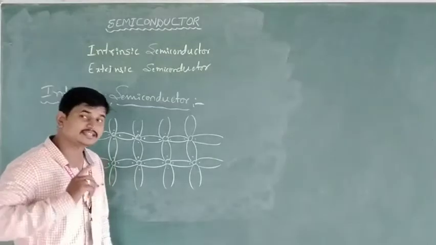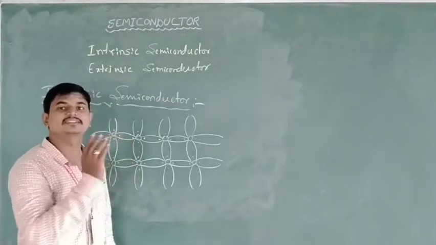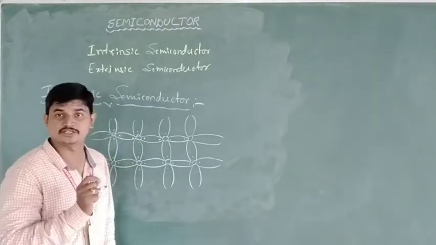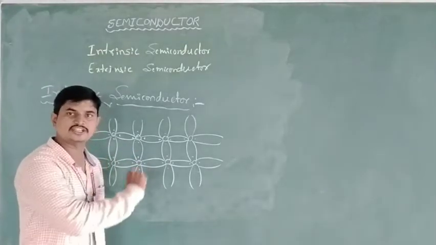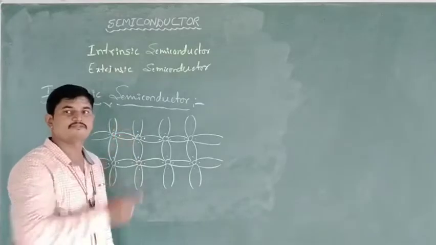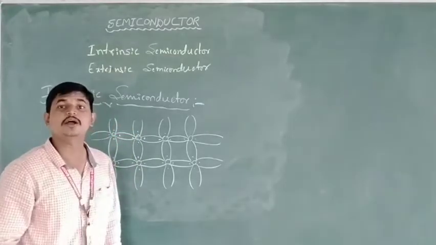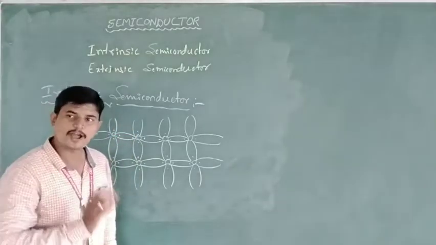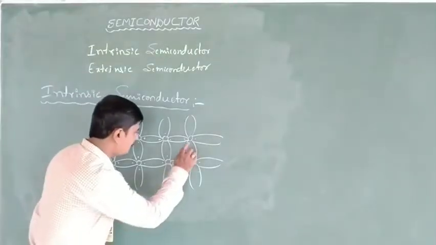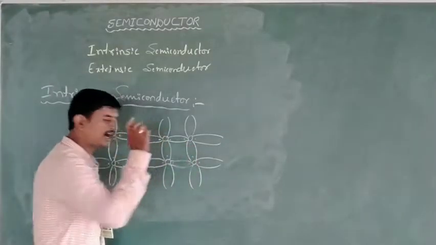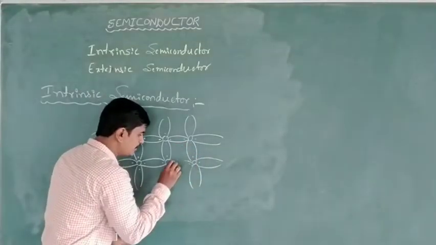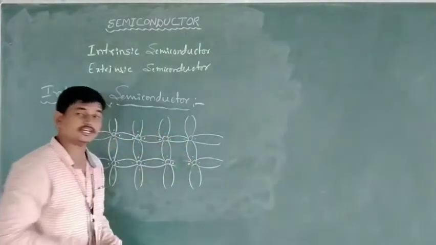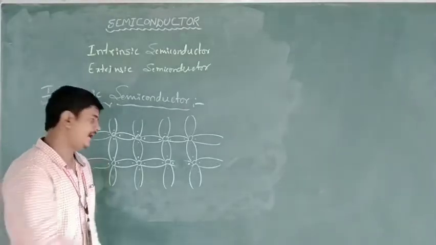As the thermal energy, nothing but temperature, increases, the atoms vibrate about the main position, and the covalent bond will break down.